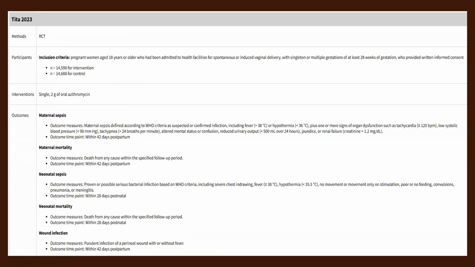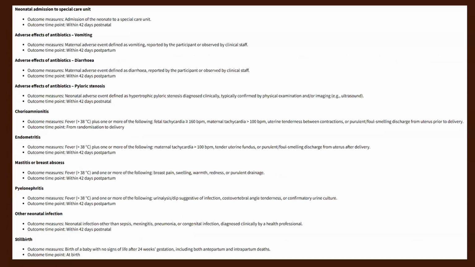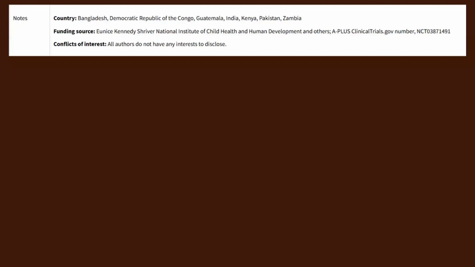The Theta study, this is also called the A+ study. Here they gave 2 grams of oral azithromycin, and they looked at a lot of outcomes. They also looked at other maternal infections like chorioamnionitis, endometritis, mastitis or breast abscess, pyelonephritis, etc. This was a multicentric study done in almost 6 countries.